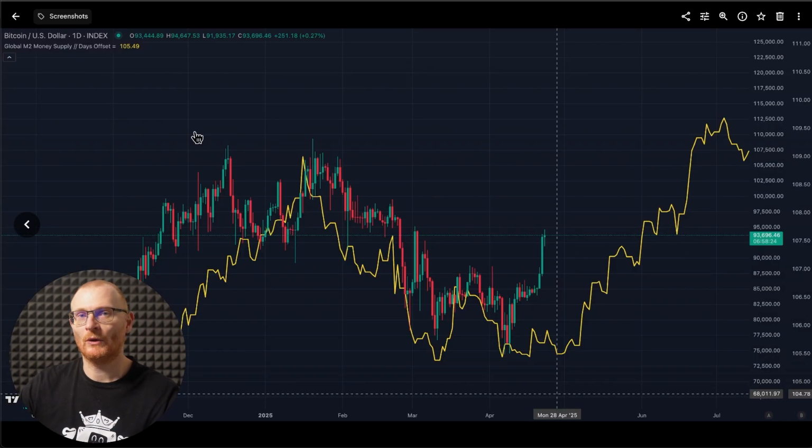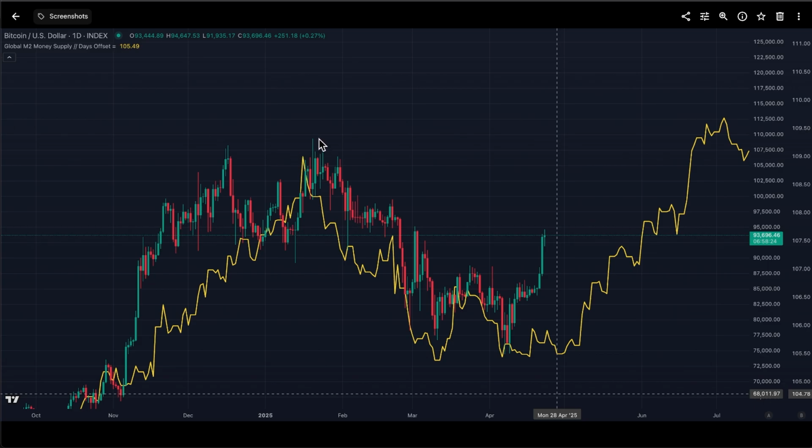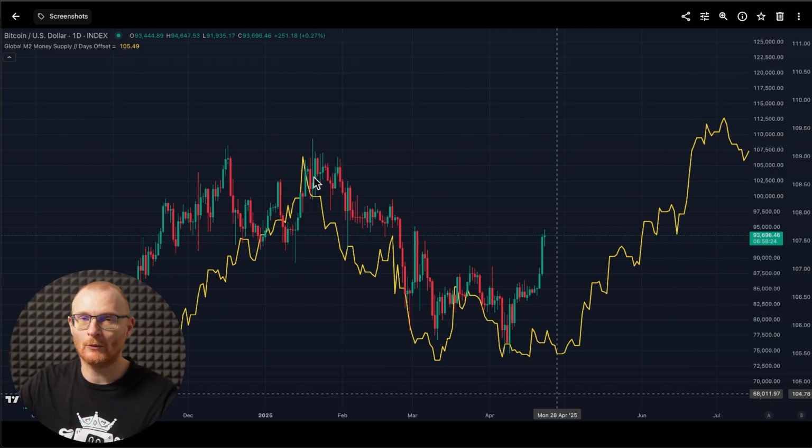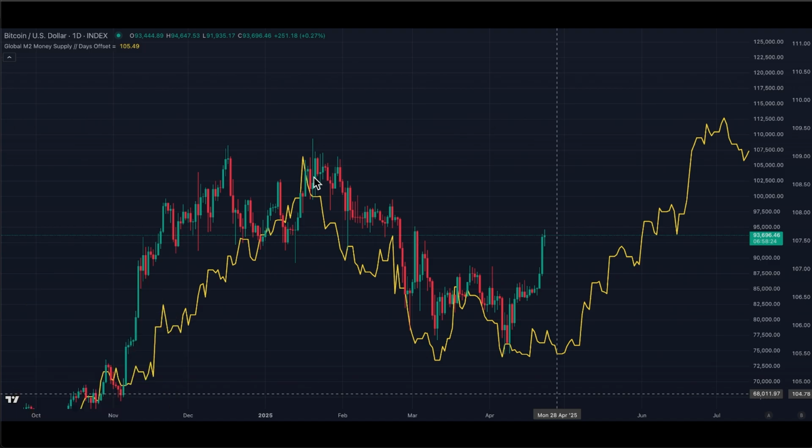But how does this work with M2 money supply? Because that's very important. So this is an overlay. What we can see here is Bitcoin essentially tracks the M2 money supply exceptionally well. And there is a lead amount of information on this. We've got more data here. And it's not perfect, but you can see just how well it works. Raoul Pal always talks about this, the man behind Real Vision, and it's extraordinarily accurate. If you just went off this metric, it would probably be enough of a trading strategy for you. But of course, we've got more metrics than that.